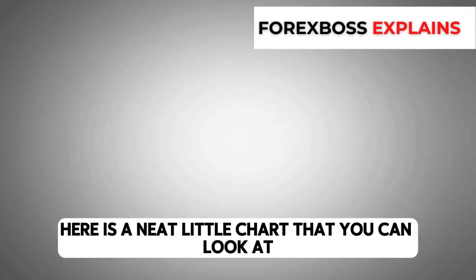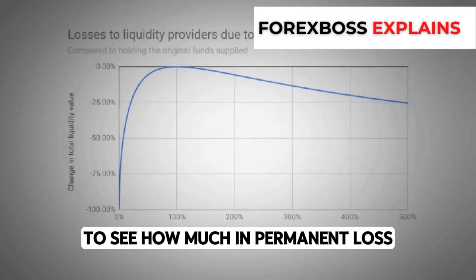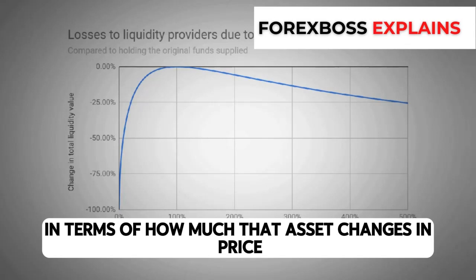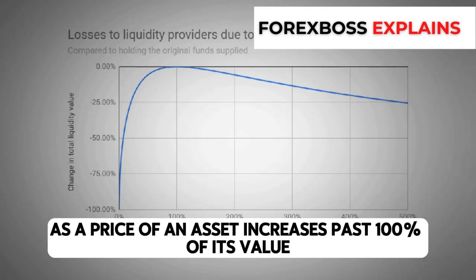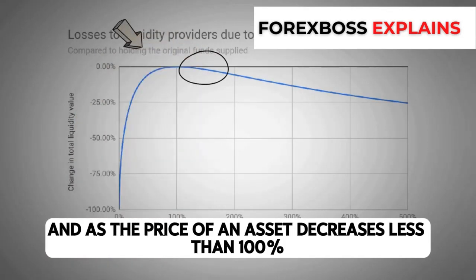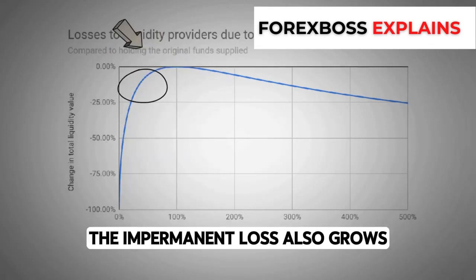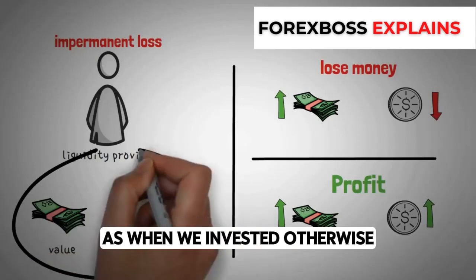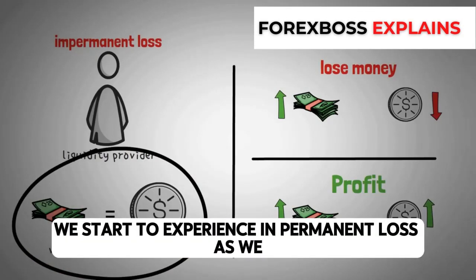Here is a neat little chart that you can look at to see how much impermanent loss a liquidity provider may experience in terms of how much that asset changes in price. As the price of an asset increases past 100% of its value to the other asset, the impermanent loss grows. And as the price of an asset decreases less than 100%, the impermanent loss also grows. So like I mentioned, we want the price to be about the same as when we invested. Otherwise, we start to experience impermanent loss.